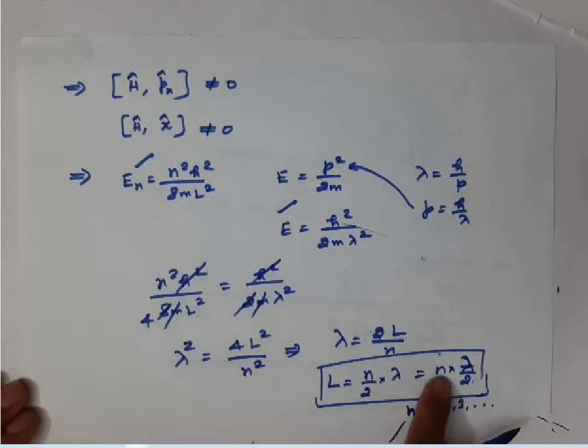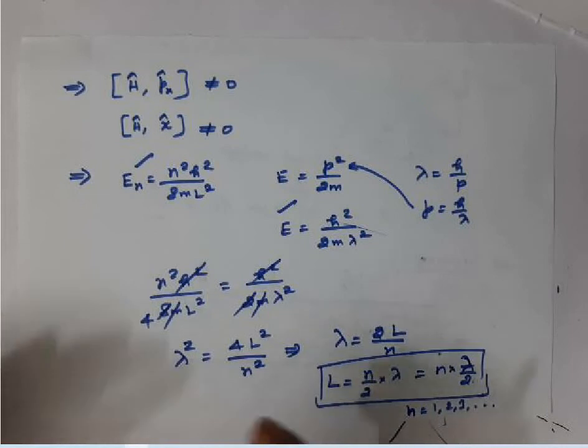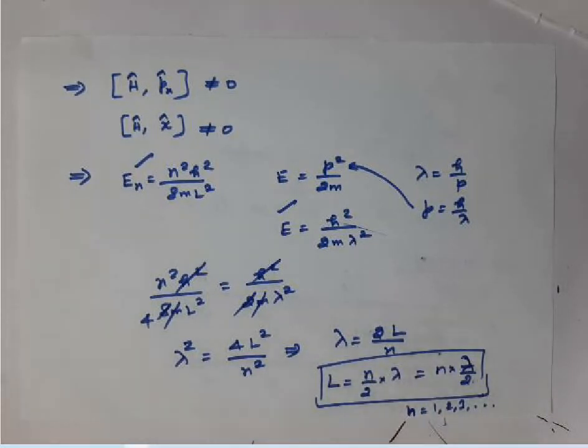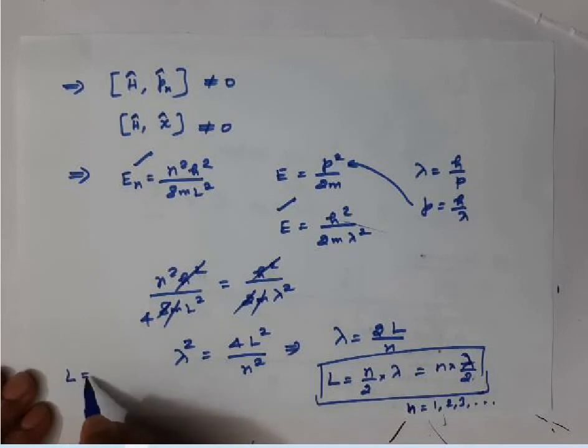If you go to the n equal to 2 state, the 2 cancels, so the length of the box will be exactly equal to the wavelength of the matter wave. So this is an important relation, keep this in mind. What is that? L would be equal to n times lambda by 2.